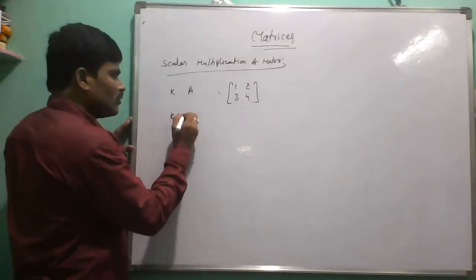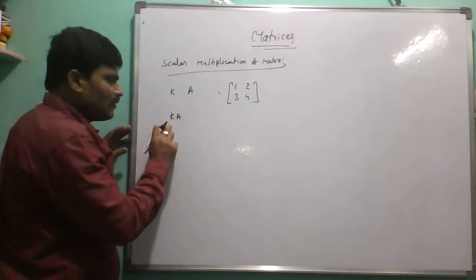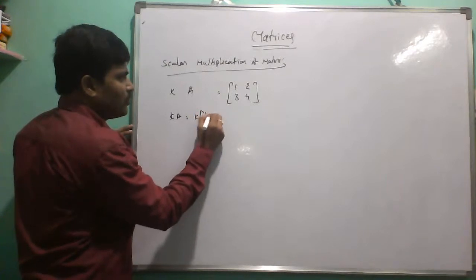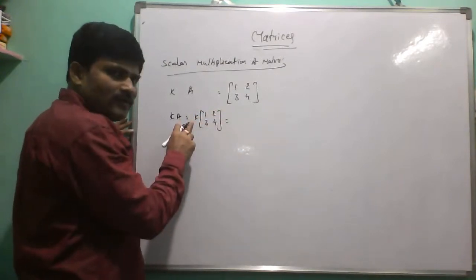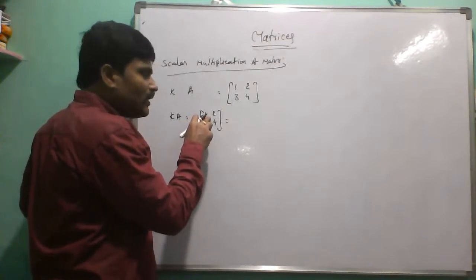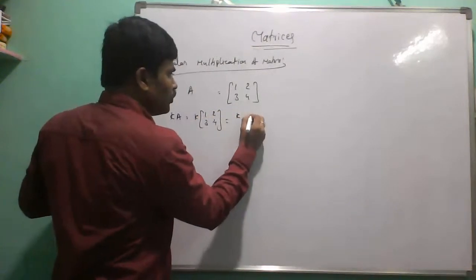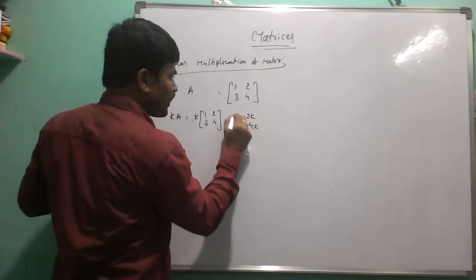Now, multiplying the given matrix A by the scalar, we write KA equals K into 1, 2, 3, 4. Here we multiply the scalar with each and every element of the given matrix. So K into 1 is K, K into 2 is 2K, K into 3 is 3K, K into 4 is 4K.